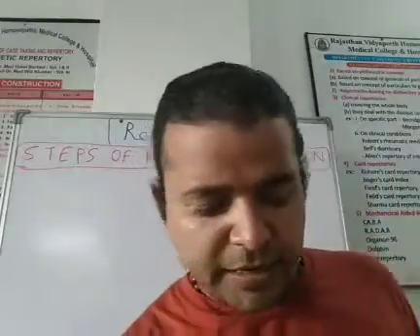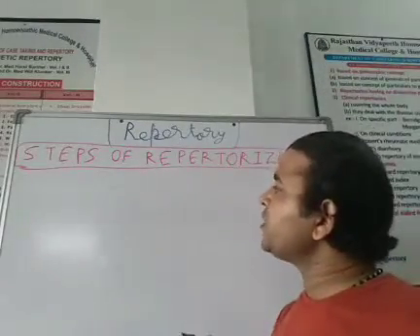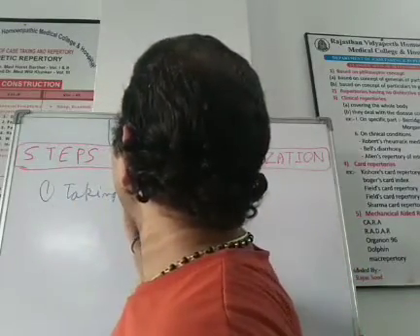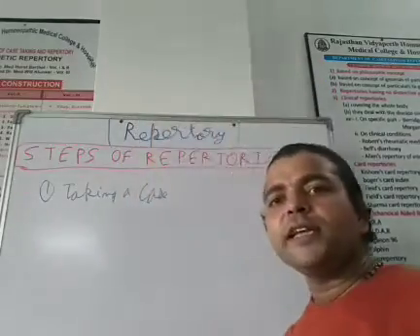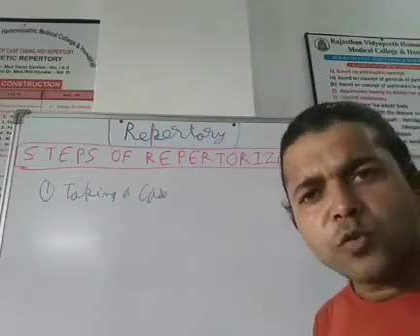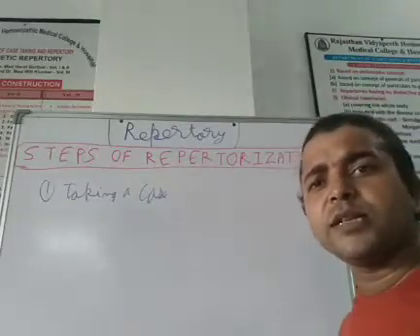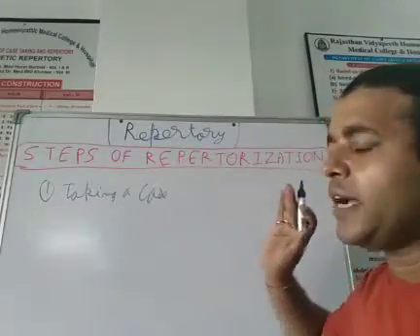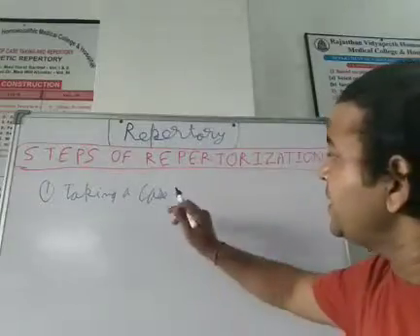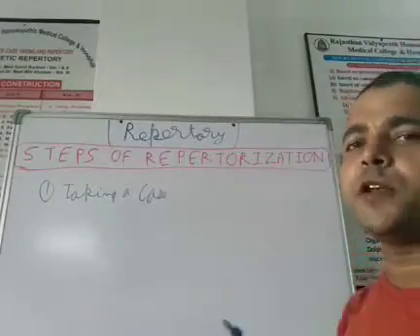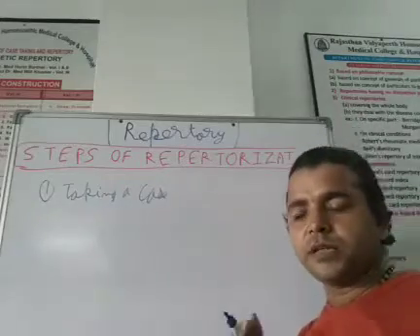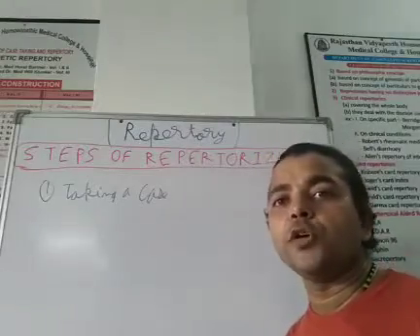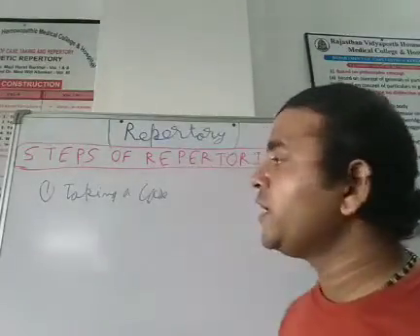So what are the steps? First step is taking a case. Without taking a case, how can you repertorize? To whom will you repertorize? What symptoms will you consider? All the symptoms, all the rubrics, everything can be collected only by taking a case in the proper way. You must remember the previous statement by our stalwart that a case which is properly taken is half cured. So you can understand the significance of case taking.